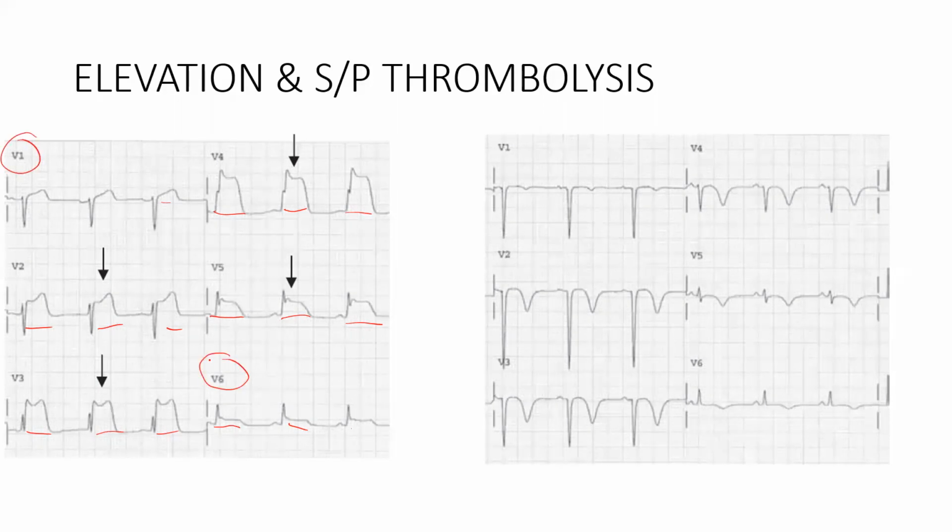Which MI does it go for? It goes for anterior, septum, lateral, everything. Everything is involved here, V1 to V6. So it will go for extensive anterior wall MI, you can tell it. So extensive anterior wall MI.